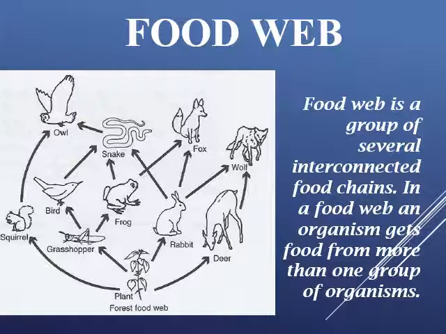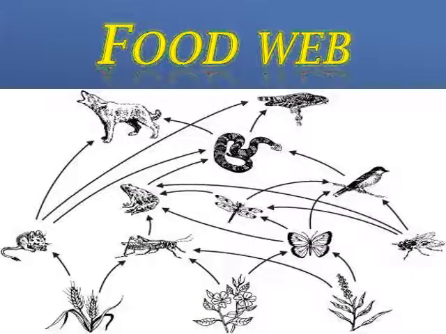Squirrel is a herbivore, sorry. Now a bird can be eaten by a snake, a snake can be eaten by an owl, and a rabbit can be eaten by a snake. A rabbit can also be eaten by a fox or wolf, and a deer can be eaten by a wolf. So it is interrelated. The food chain need not be a straight chain. This is again a pictorial diagram of a food web.